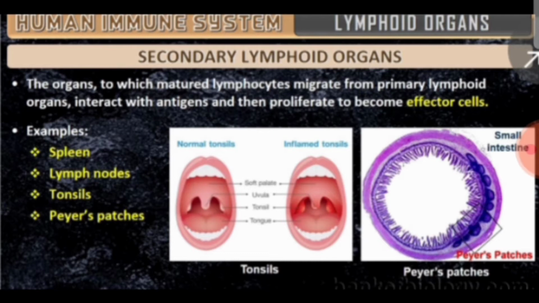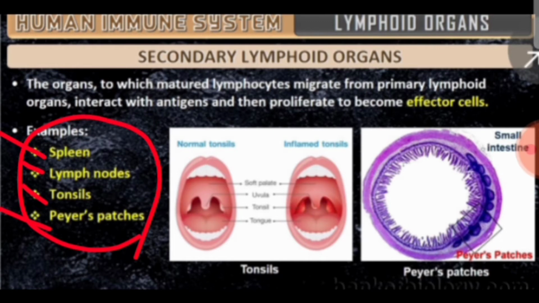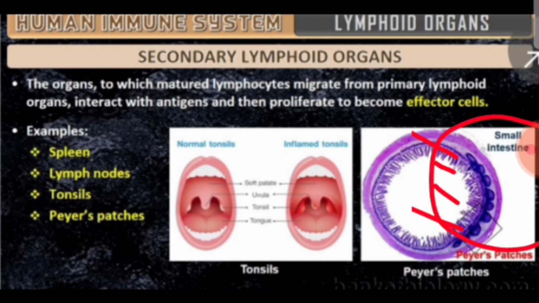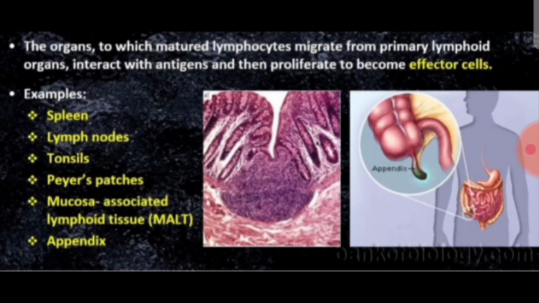Spleen, lymph nodes, tonsils and Peyer's patches are all examples of secondary lymphoid organs. Very important, we have to remember: primary lymphoid organs are bone marrow and thymus, and these are the secondary lymphoid organs where lymphocytes mature and proliferate further.